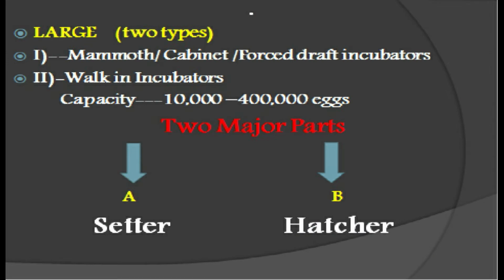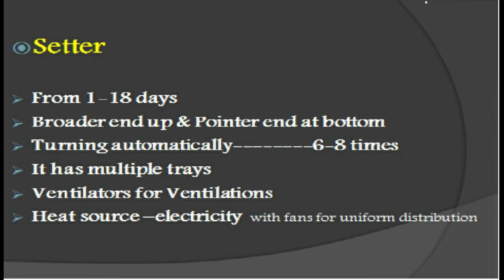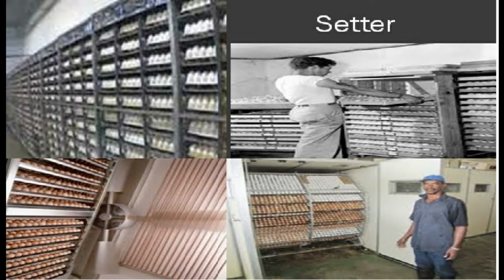A large-size hatchery has two parts. Number one is the setter, second is the hatcher. In the setter, we place the eggs from day 1 to day 18, in a position with the broader end up and the pointed end at the bottom, with turning automatically. Second is the hatcher. In the hatcher we maintain eggs from 19 to 21 days, and the capacity of the hatcher is one third of the setter. There is no turning and the heat source is electricity.